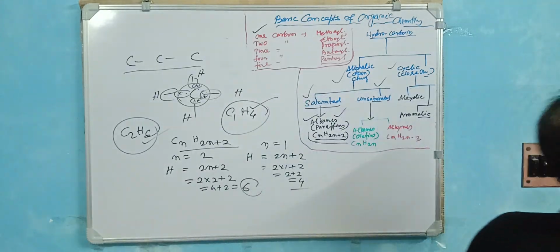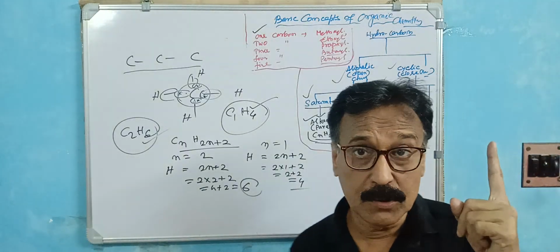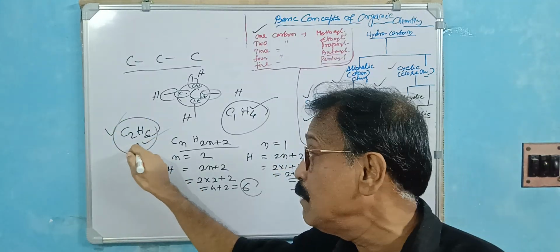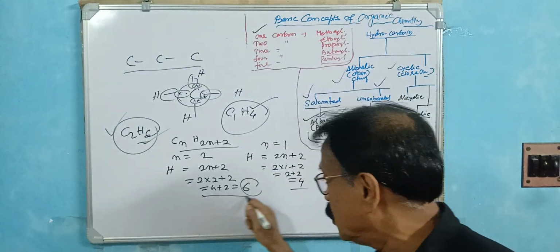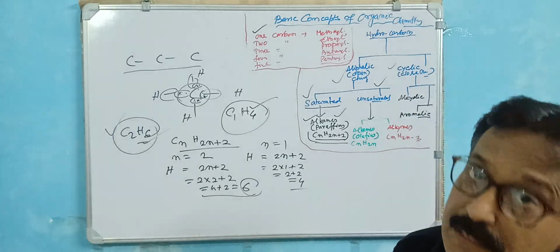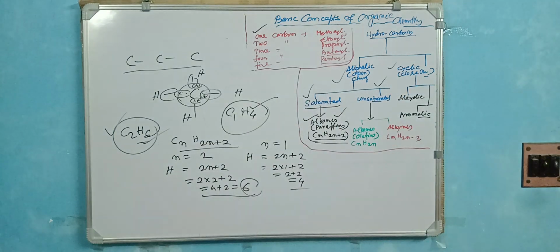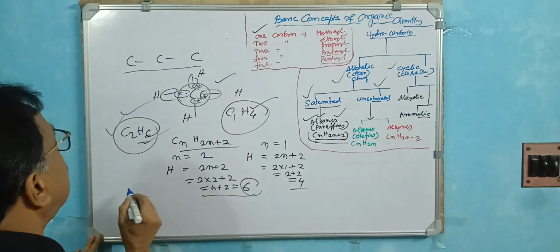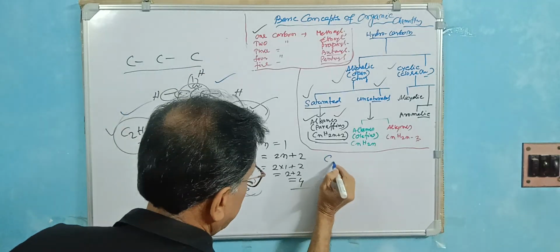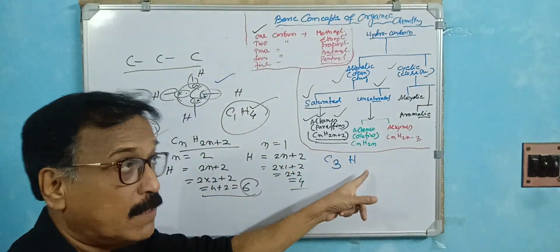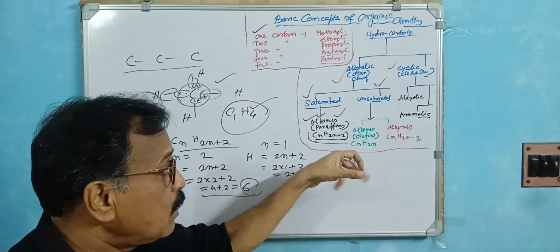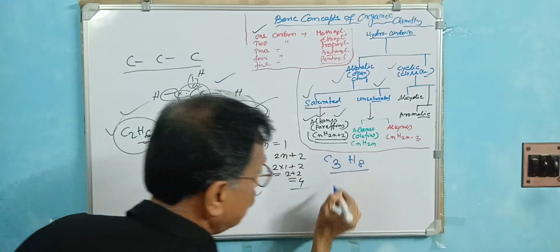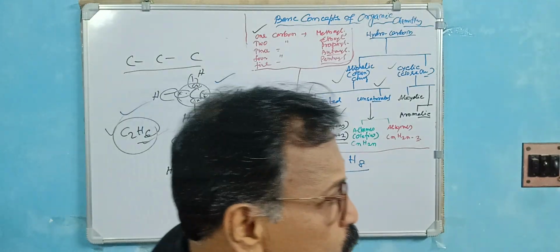So the carbon number is 1, CH4, the first hydrocarbon, this is methane. And if the C is 2, that means the hydrogen number must be 6. C2H6, the formula shows that. If the carbon number is 3, what is the hydrogen number in case of the alkane? CnH2n plus 2. So n is 3, 2 into 3, 6, 6 plus 2, 8. That means C3H8. That is the rule maintained.